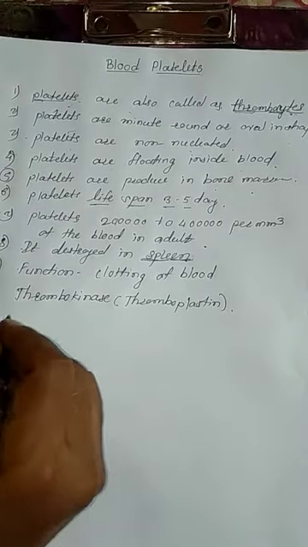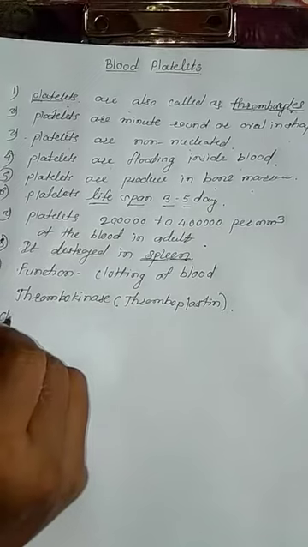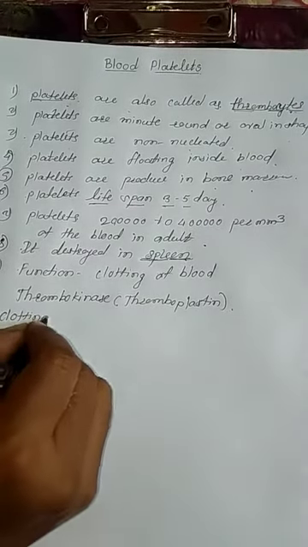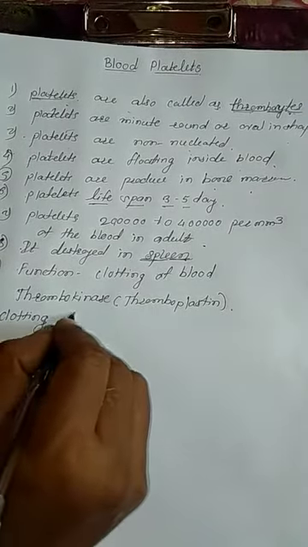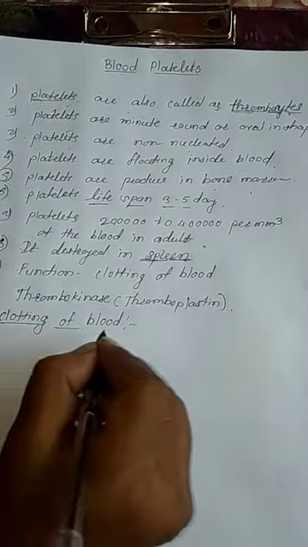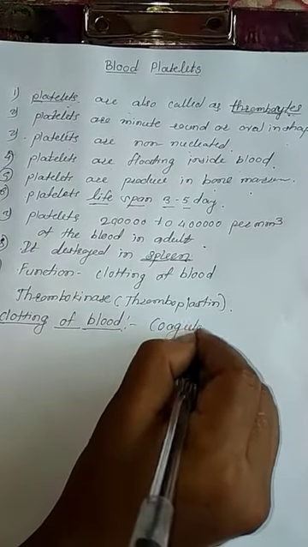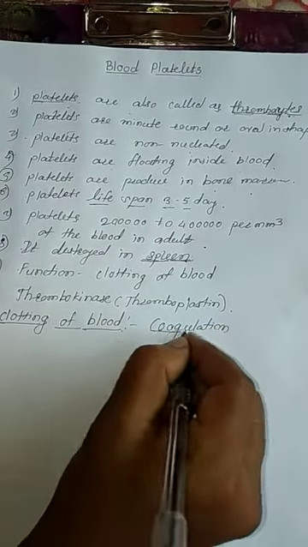Now we are going to study in detail how the blood clots. Clotting is a kind of process, also called coagulation.